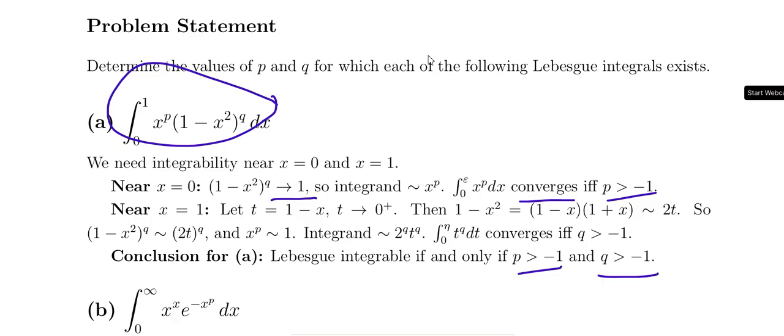Taking x equal to 0, near x equal to 0 and near x equal to 1, take t equal to 1 minus x, t approaches 0 plus, that is 1 minus x square approaches 2t, that is 2t whole power q, and x power p approaches 1. So, the 2 power q and t power q, that is 0 to eta, t power q dt converges if q is greater than minus 1. So, when you conclude both of them, p greater than minus 1 and q greater than minus 1, this is the Lebesgue integral.